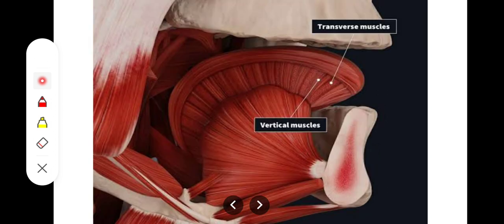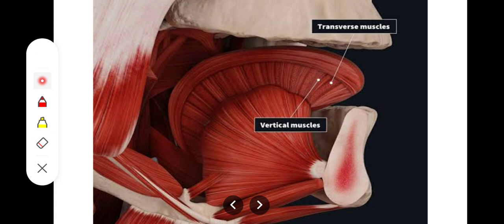The next muscles are the transverse and the vertical muscles. These are in the form of a sheet, and they also insert onto the mucous membrane of the tongue, but they are a bit different because they lie between the superior longitudinal muscle and the genioglossus muscle. This fan-shaped muscle is the genioglossus muscle, and between the genioglossus and the superior longitudinal muscle of the tongue, we have the transverse sheet of muscle, the transverse muscle of the tongue, and the vertical muscle is also present at the same location, but इसकी position different होती है.